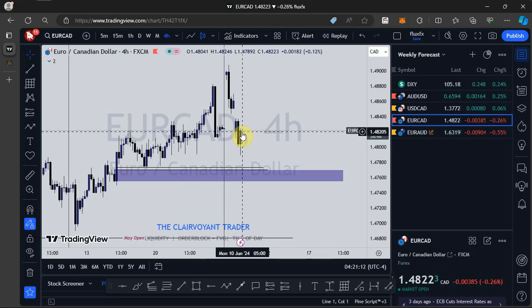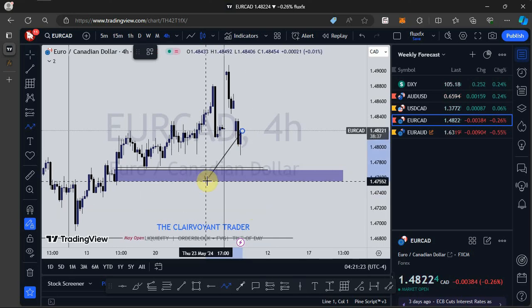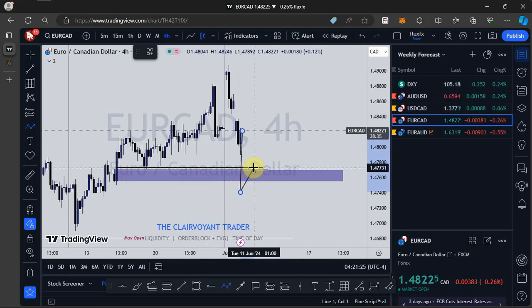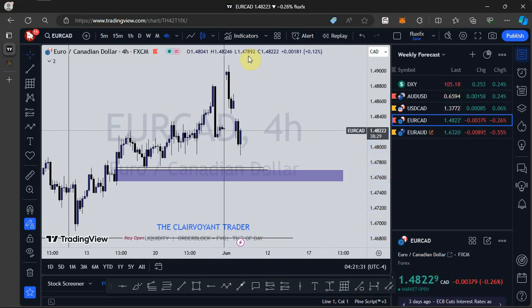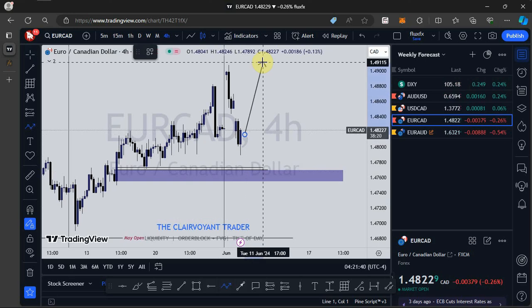I'll only change my bullish stance if we see price finally violating this low and closing below it. That is when I'll be convinced that price would move to the downside. But as it stands now, since this zone right here is holding price, I want to see price continue to push to the upside right here.